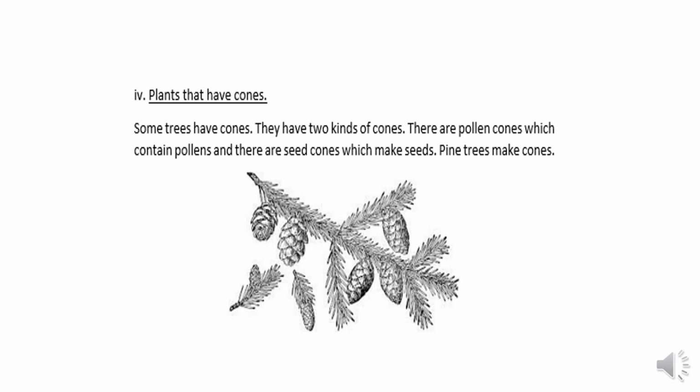When the seeds are ripe, the seed cone opens up and the seeds fall out. These seeds will grow into new trees of the same kind. In those cones which have pollens, the wind takes the pollen from the pollen cone to the seed cone. The pollen reaches the ovules of the seed cone. The ovules grow into seeds.